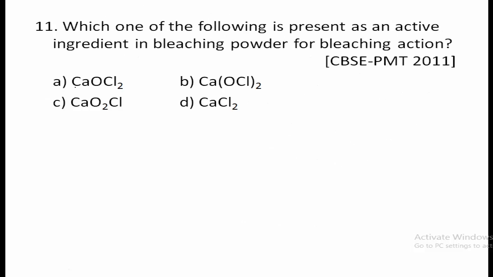Then 11th question, which one of the following is present as an active ingredient in bleaching powder for bleaching action? So in bleaching powder, usually the calcium oxychloride, CaOCl2, is the active ingredient. Remember this, calcium oxychloride. Option B is the correct answer.